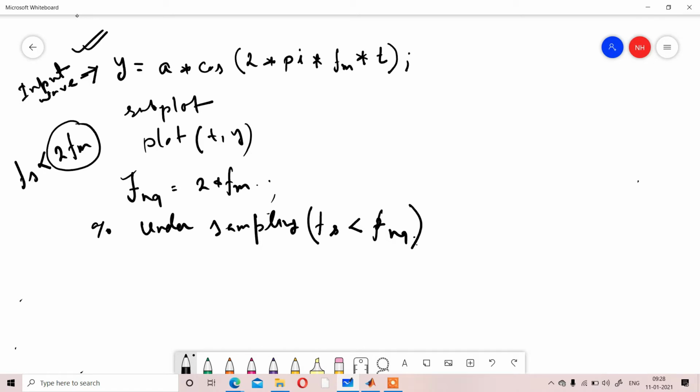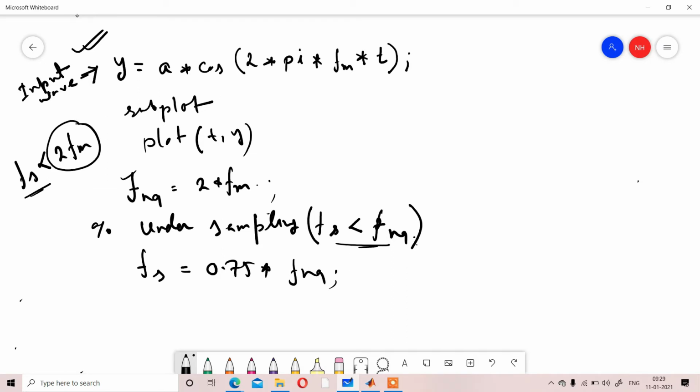The first condition is fs less than twice fm, or fs less than fnq. Less than means any value you can consider on your own. I am considering fs equal to 0.75 fnq.